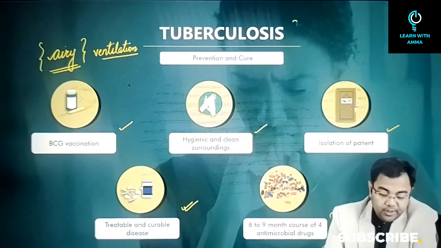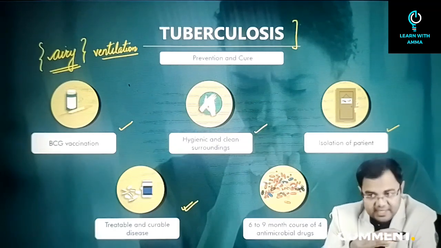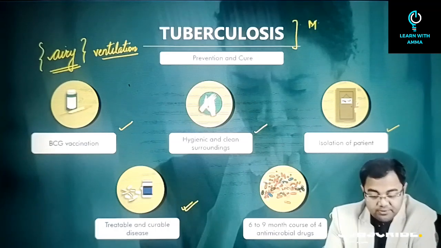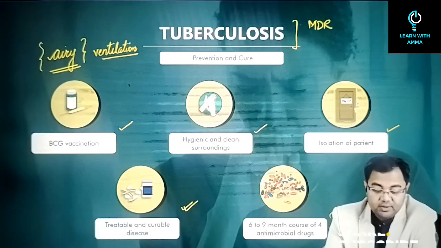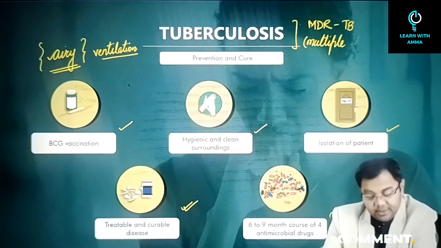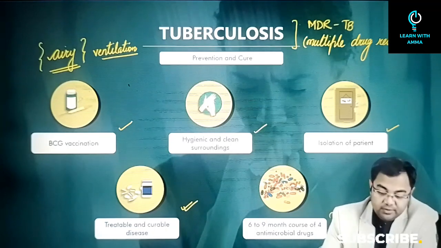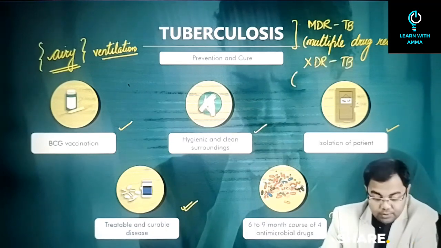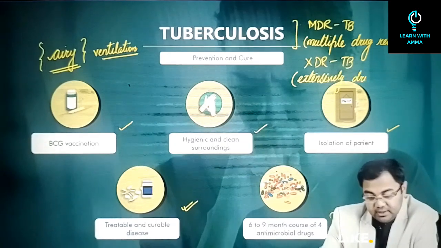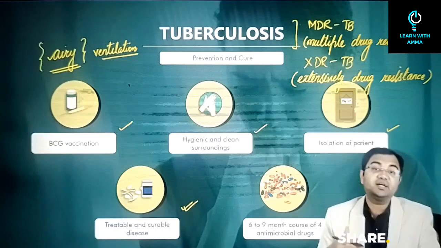Now when it comes to tuberculosis, there are many variants of tuberculosis. The normal tuberculosis can be treated in this manner, but there is a specific kind of tuberculosis which is called MDR-TB, which basically means multiple drug resistant TB. Apart from that, there is another variant which is called XDR-TB. So XDR basically stands for extensively drug resistant. Now what do we mean by these variants? First one is multiple drug resistant TB.